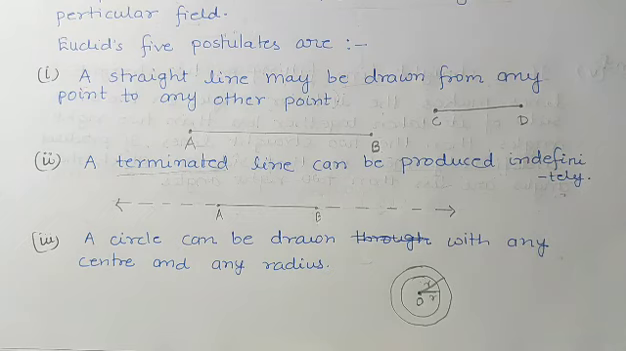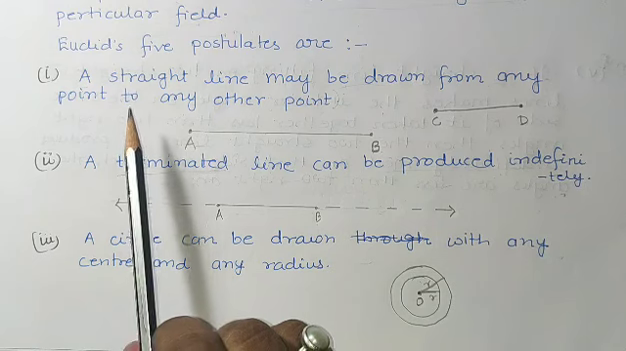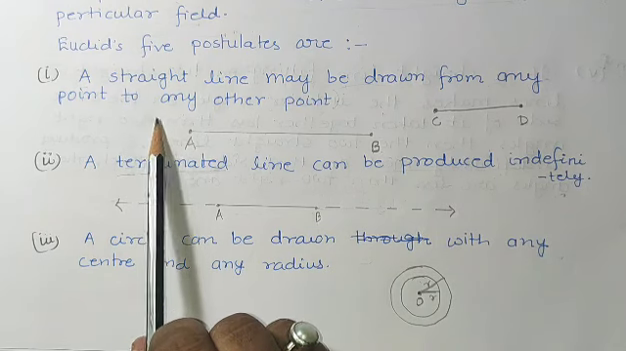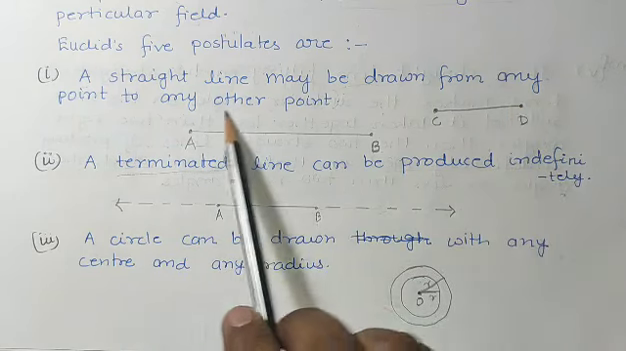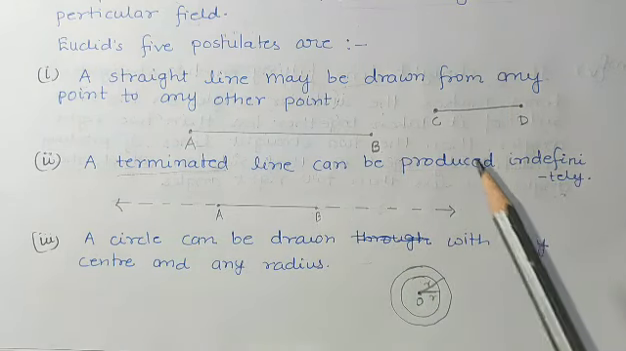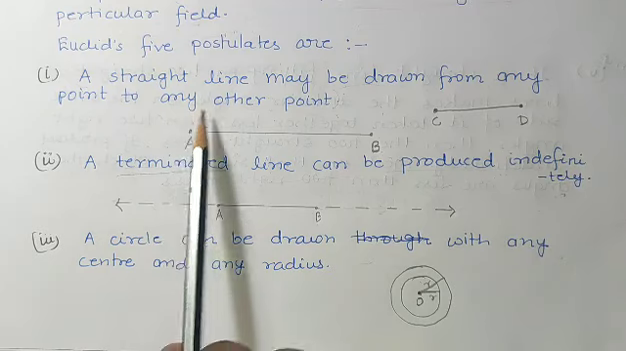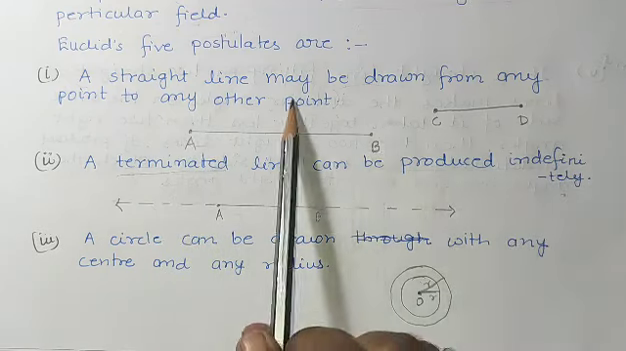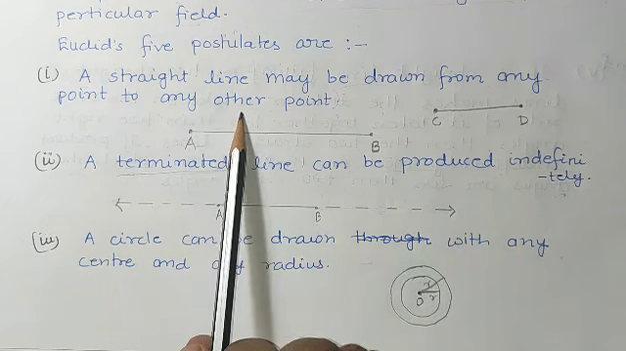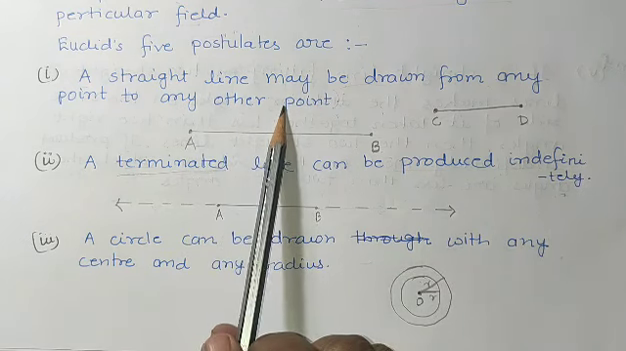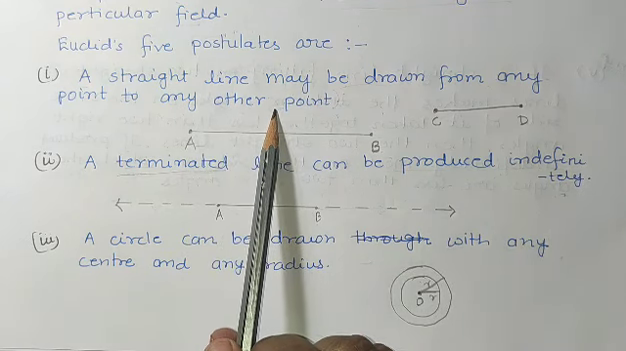Okay students, yes, order is very important. Again, I want to remind you that if someone asks what is postulate 1, you will say that a straight line may be drawn from any point to any other point, word by word. You will write the postulates like this. No change you can do there.